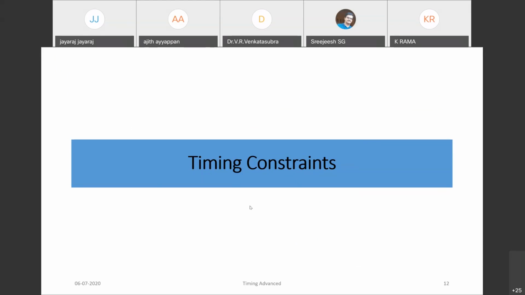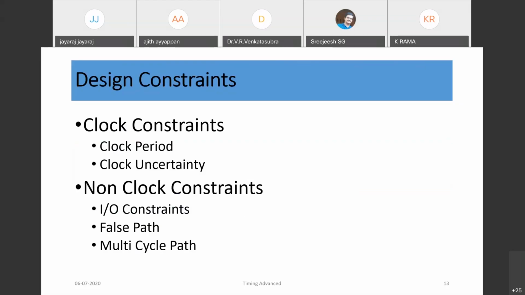Now coming to the other timing constraints which we give. Let's discuss the important constraints when we convert our design, Verilog or VHDL, into a gate level circuit. We have clock constraints. The most important is the clock period and the clock uncertainty.